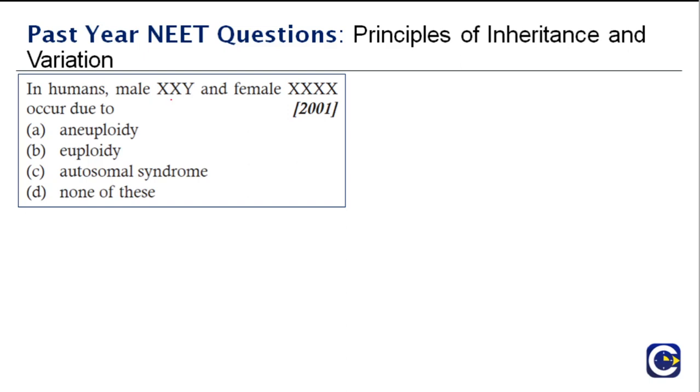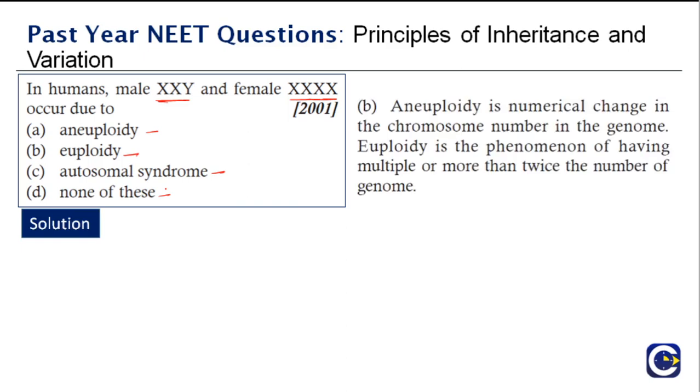In humans, male XXY and female XXXX occur due to aneuploidy, euploidy, autosomal syndrome, or none of these. So what is the right answer? What causes these abnormal genotypes? The right answer is aneuploidy. So what is aneuploidy? Aneuploidy is a numerical change in the chromosome number in the genome.